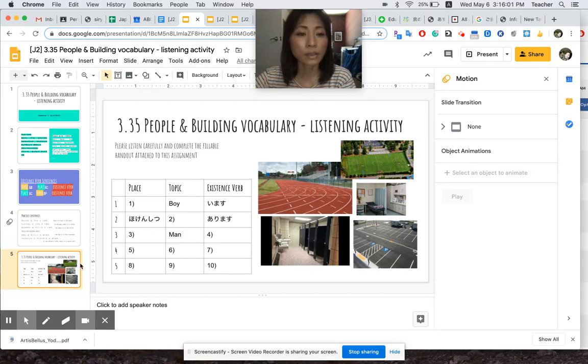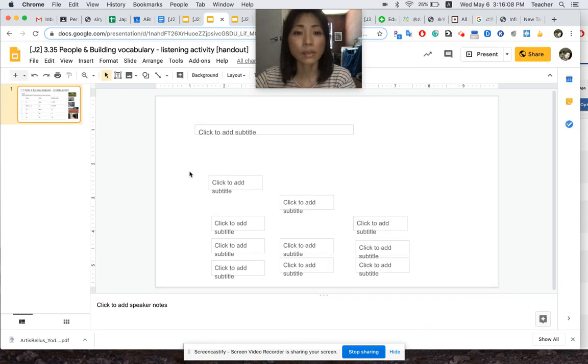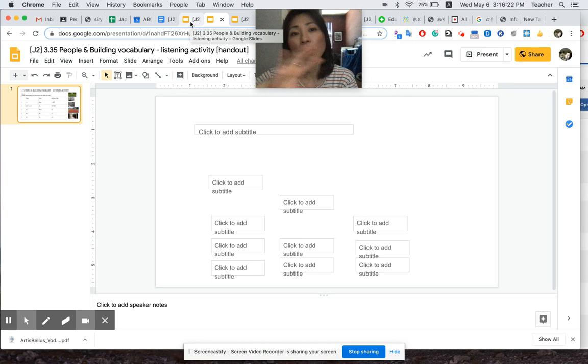Now I have a video that goes along with these slides. And the very last slide is an example of the handout. Now this itself is the handout that I provided for you. It looks like this. My computer's kind of going nuts, but it looks like that. And there is a copy for each student, and you should be able to fill those in. So what you do is you play the video and then do the assignment as you're doing that.